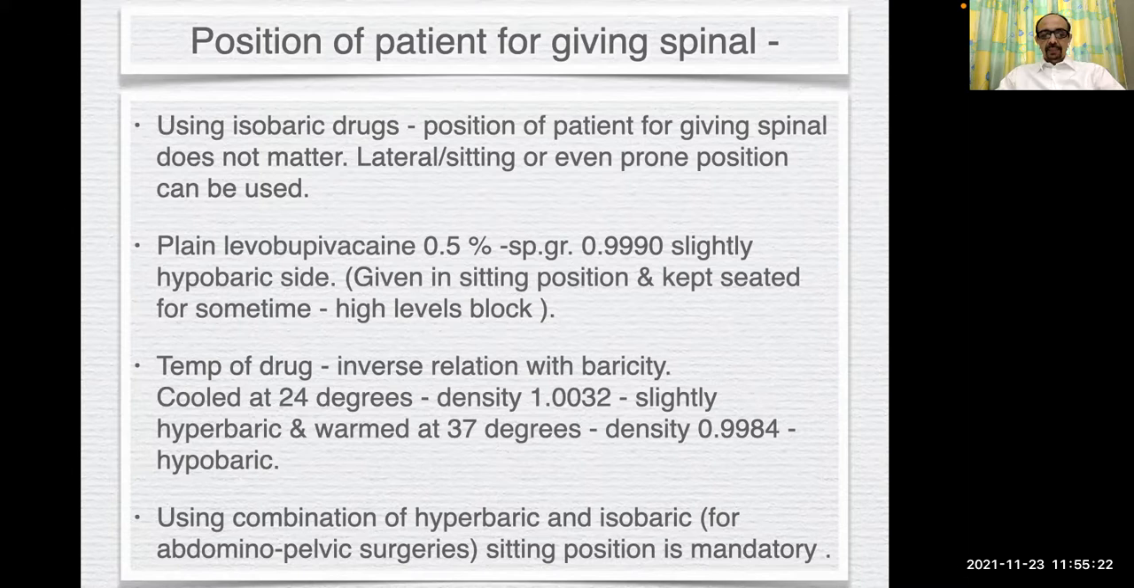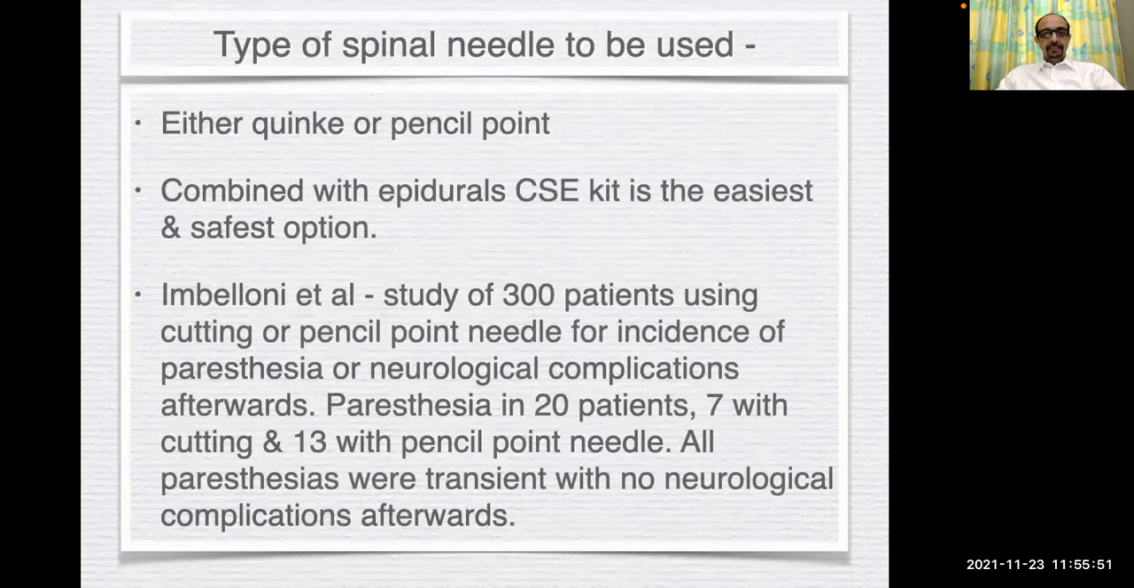Temperature of the drug has an inverse relation with baricity. Cooled at 24 degrees, with a density of 1.0032, it becomes slightly hyperbaric, and warmed at 37 degrees, it can become a little hypobaric. These usually are minor differences and do not make much difference, but if there are wide variations in the temperatures, then it can have some unpredictable results. Using a combination of hyperbaric and isobaric drugs, sitting position is mandatory for giving spinal.